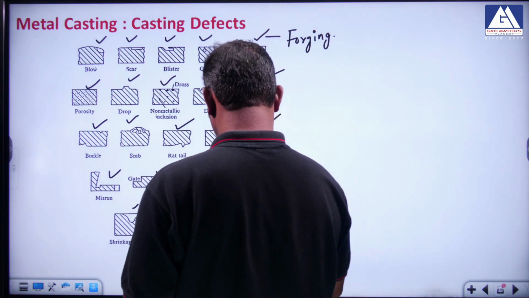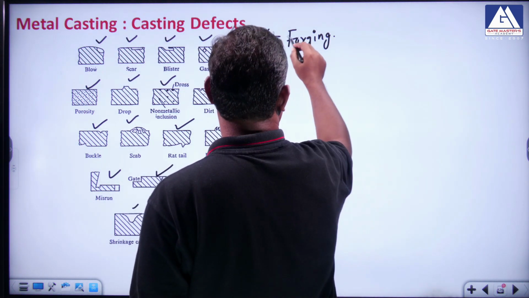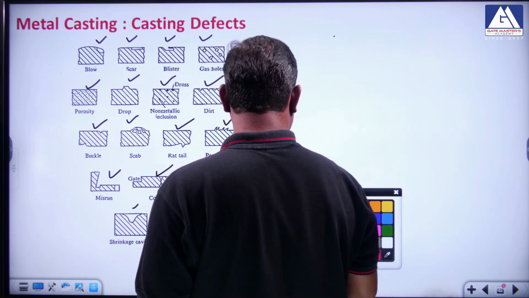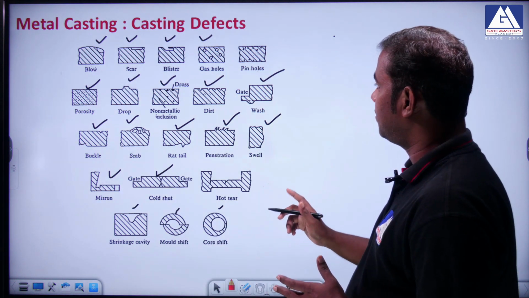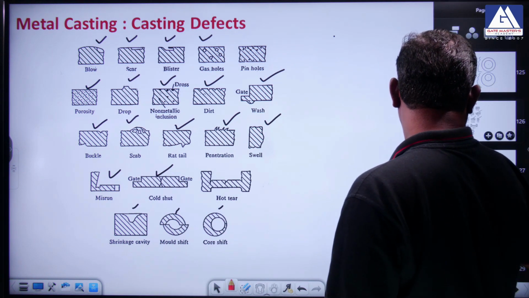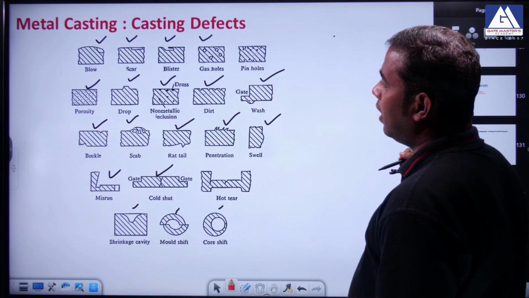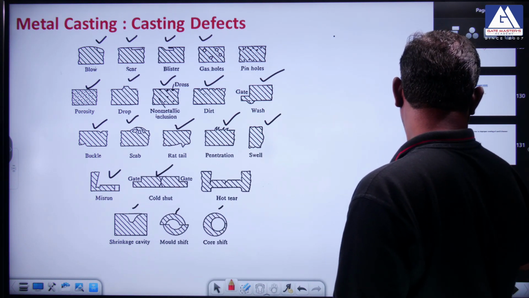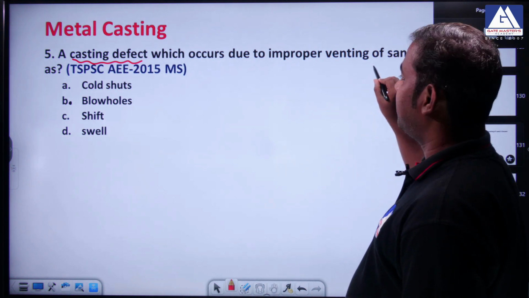So one of the casting defects, the question is, the defect which occurs due to improper venting of the sand.